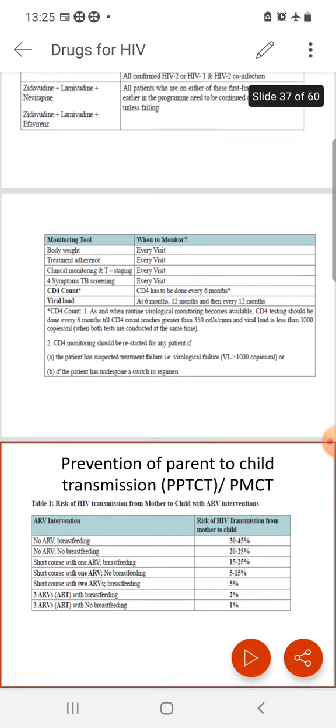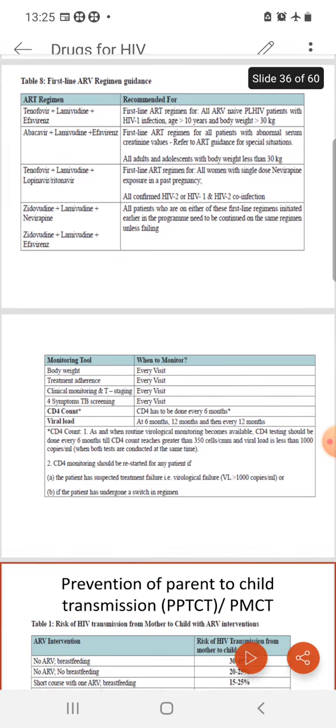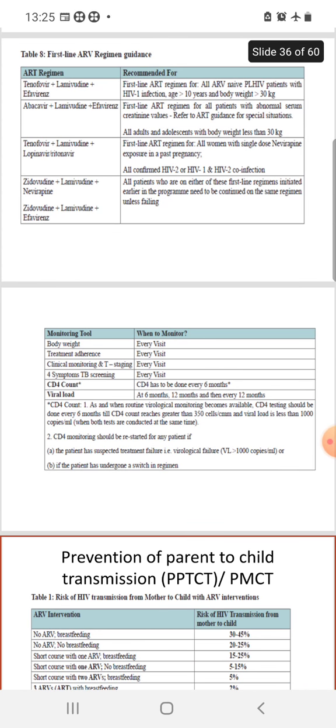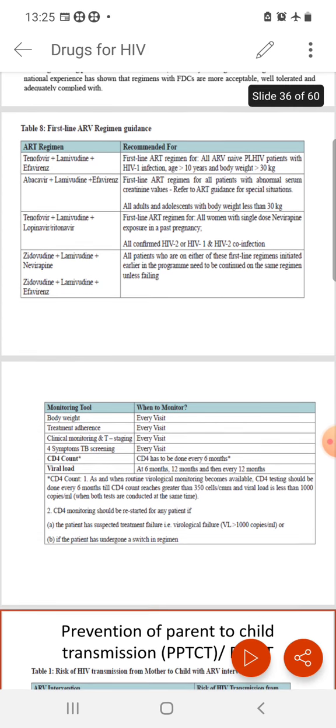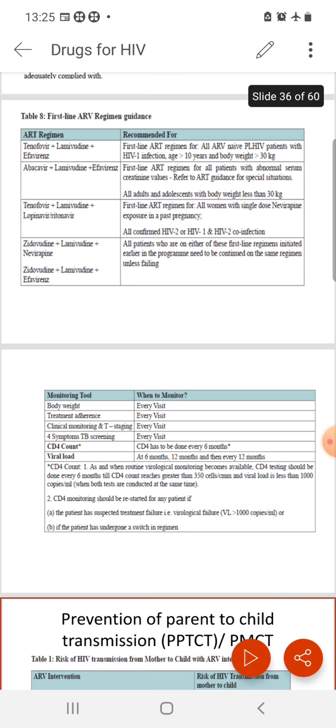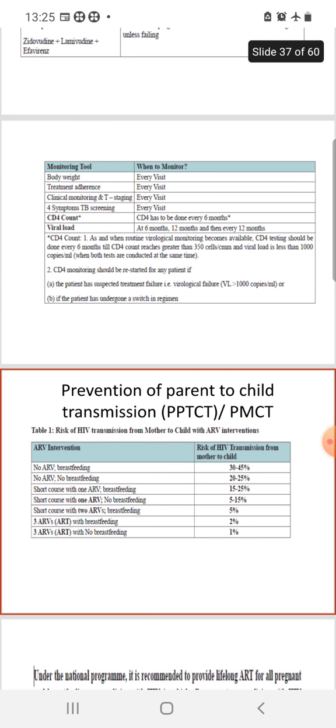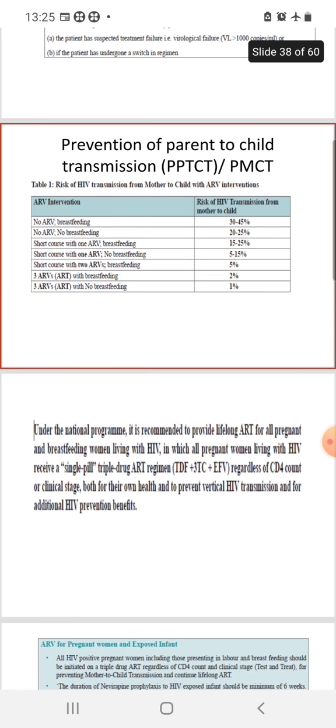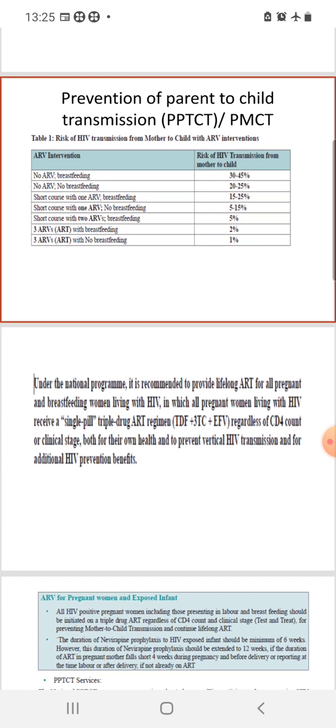So this is the regime for the HAART, H-A-R-T, that is highly active antiretroviral therapy, in which you are using 2 NRTI plus 1 NNRTI or 2 PI. Prevention of parent to child transmission is also a very commonly asked short note, so you have to remember it very well. What is the risk of HIV transmission from mother to child with antiretroviral interventions?